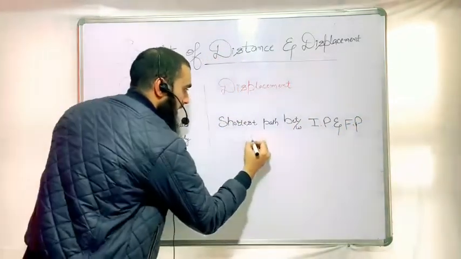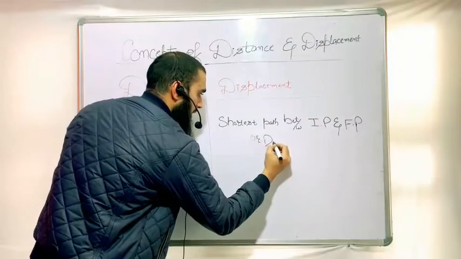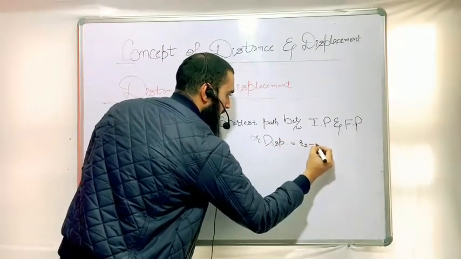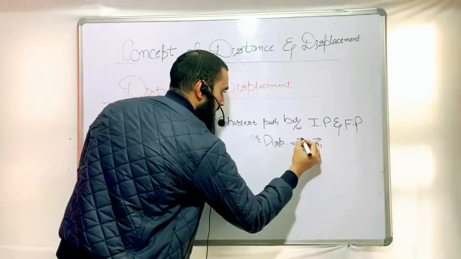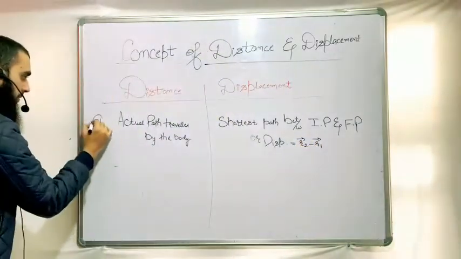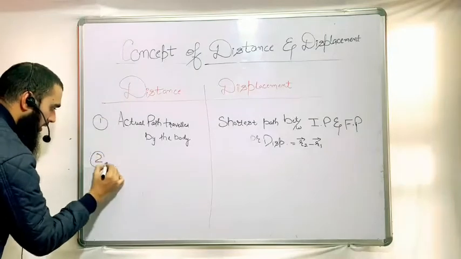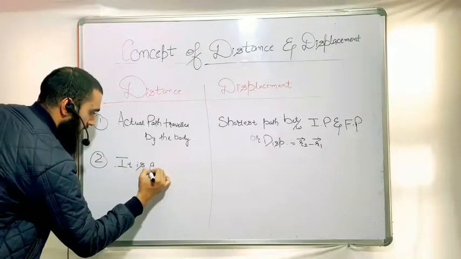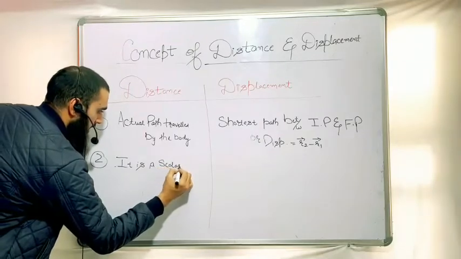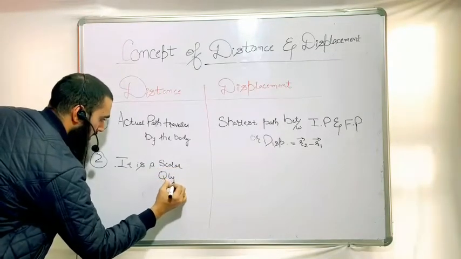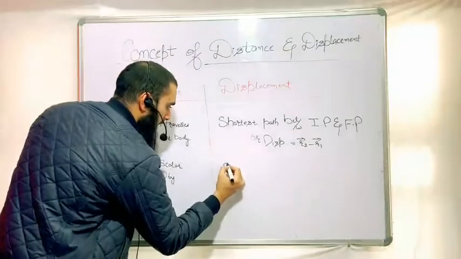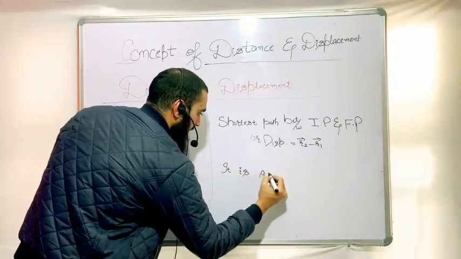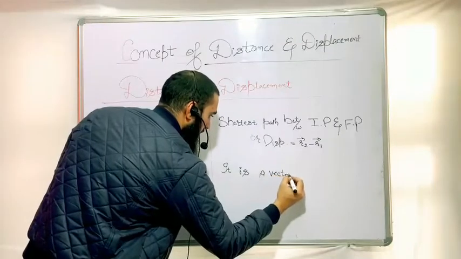Or I can say displacement is simply equivalent to the change in position vectors. The second point: distance is a scalar quantity, and as it does not have a particular direction, it is a scalar quantity. On the other hand, displacement has a particular direction, that is, it's a vector quantity.